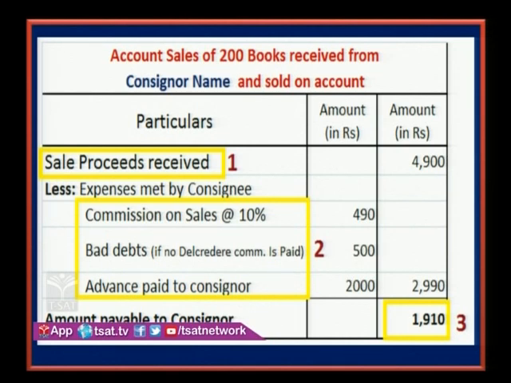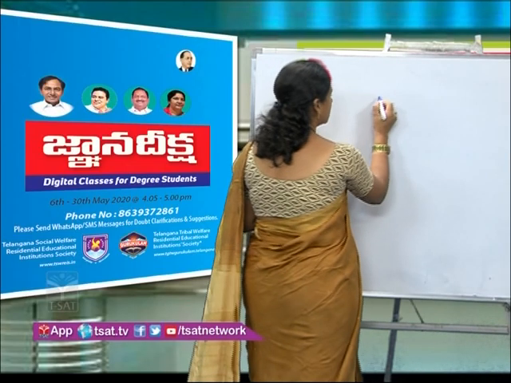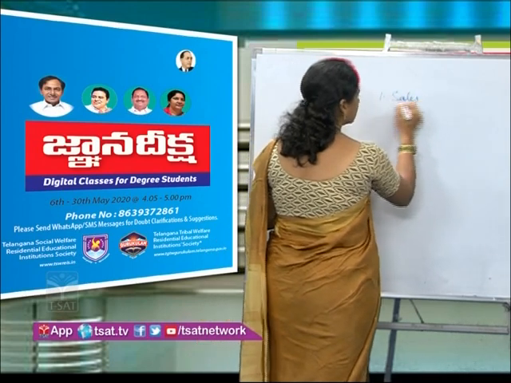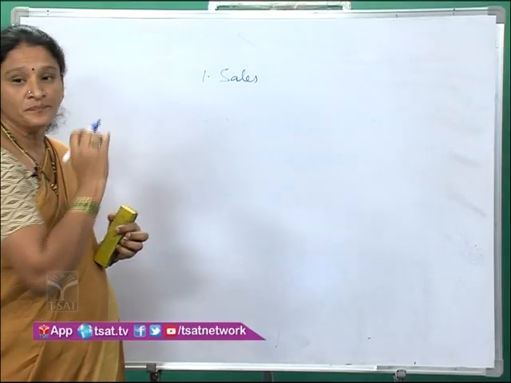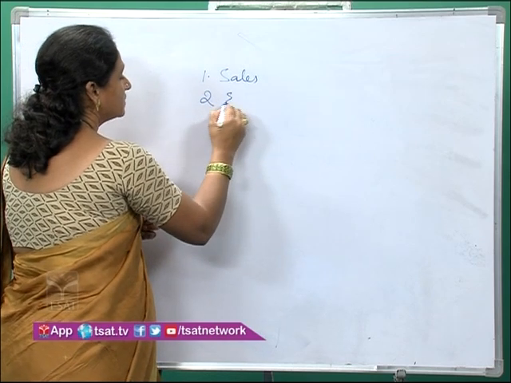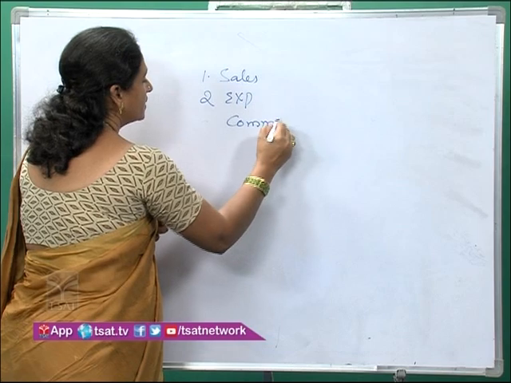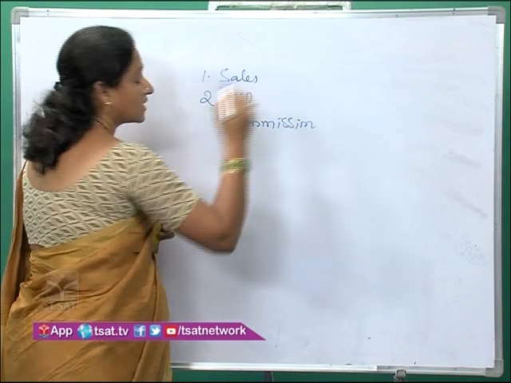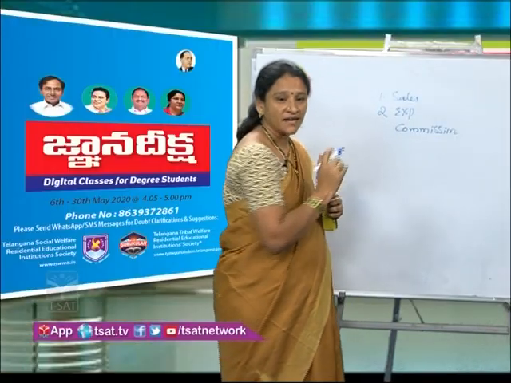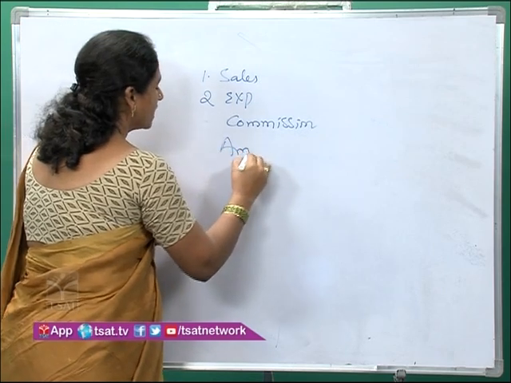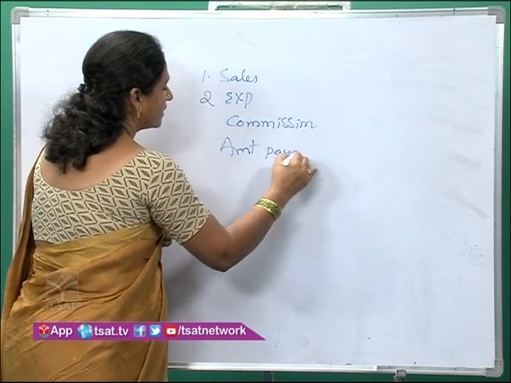What details will it include? It includes the details of sale proceeds. What are the sales made by the consignee, and what are the expenses and other things like commission and bad debts that are taken by the consignee, and also the amount payable to the consignor.